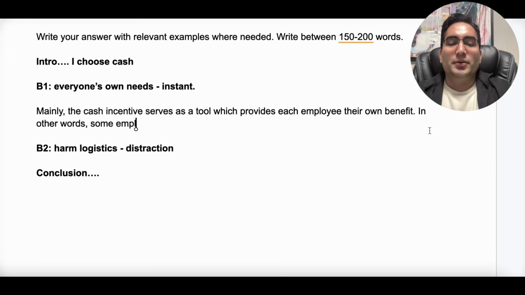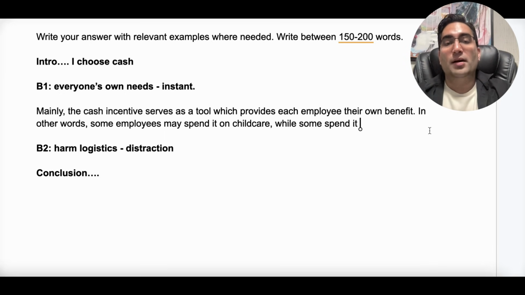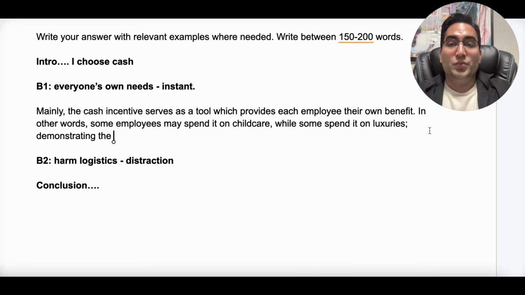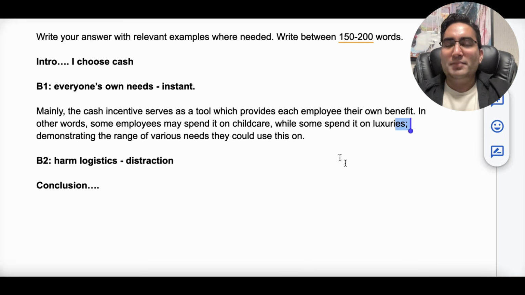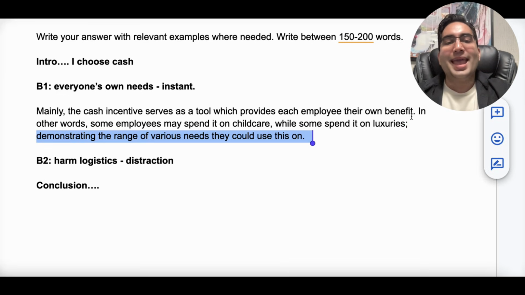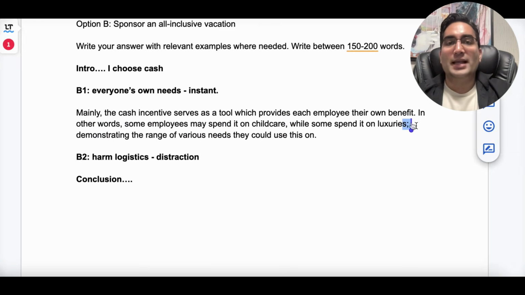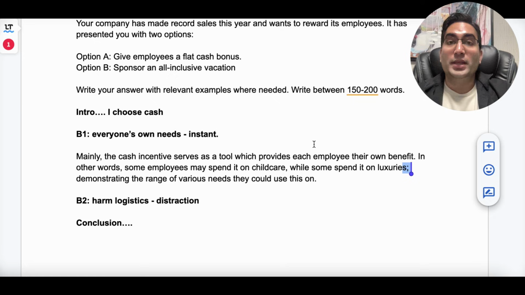In other words, some employees may spend it on childcare while some spend it on luxuries, demonstrating the range of various needs they could use this on. Full stop. Did you notice I used a semicolon because I wanted to on purpose make the sentence longer so it's complex. It added another point so it's a super complex sentence with a semicolon. Semicolons are also advanced punctuation marks, giving me more marks for my range of punctuations.